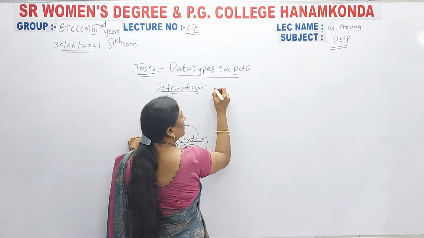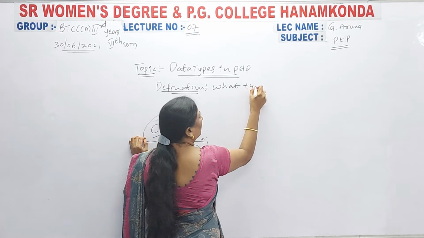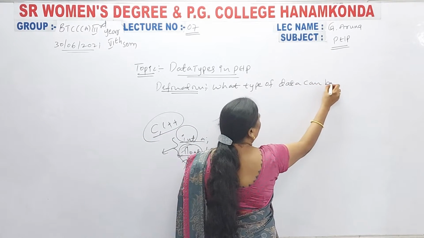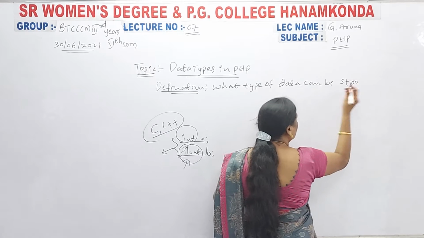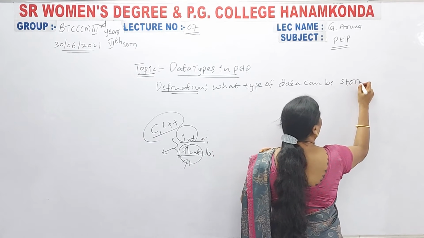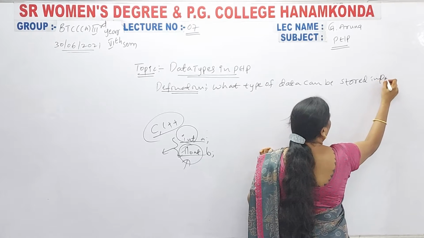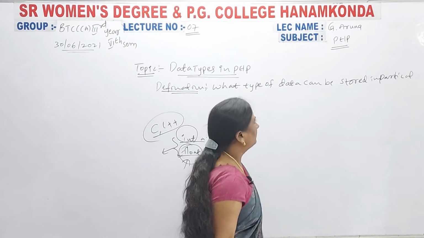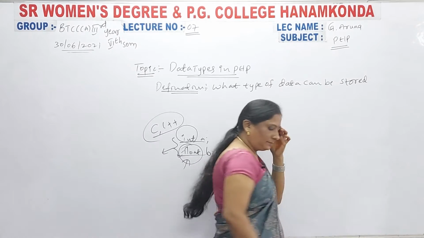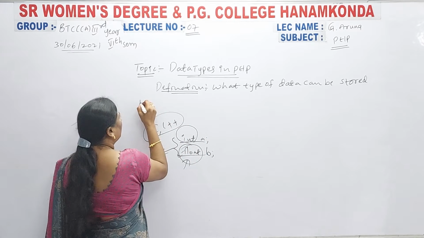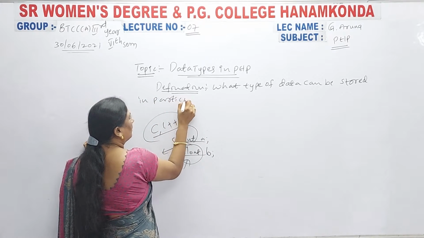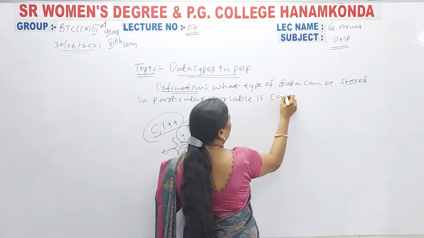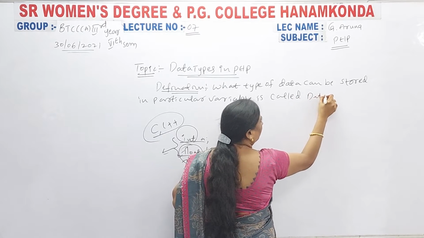So, now what is the definition? What type of data can be stored in a particular variable is called a data type definition.